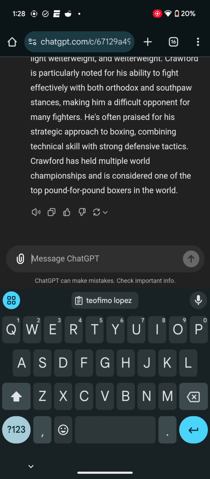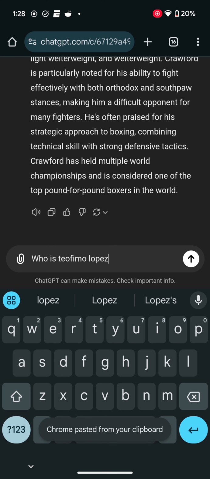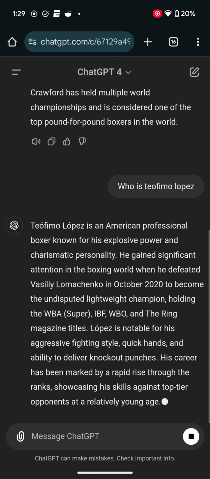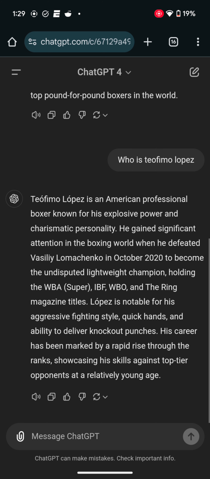Then we're going to write who is Teófimo López, and it says Lopez is an American professional boxer known for his explosive power and his dramatic personality. He gained significant attention in the boxing world. He defeated Vasyl Lomachenko in October 2020 to become the undisputed lightweight champion, holding the WBA Super, IBF, WBO, and the Ring Magazine titles. Lopez is notable for his aggressive fighting style, quick hands, and agility to deliver knockout punches.